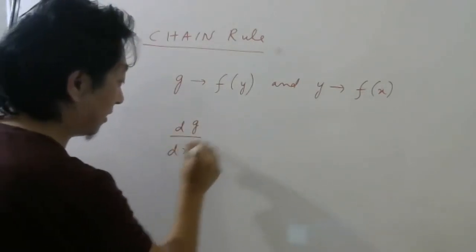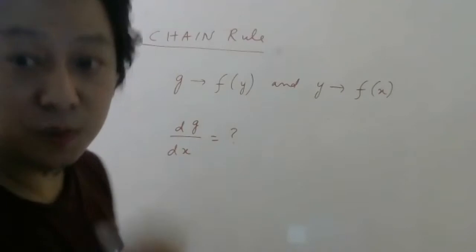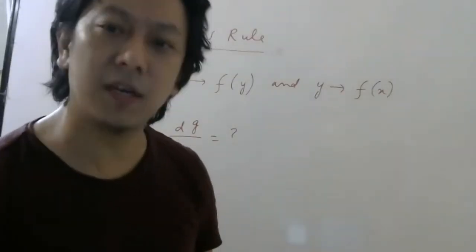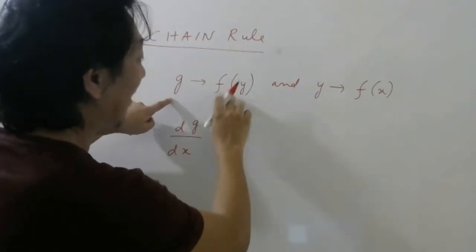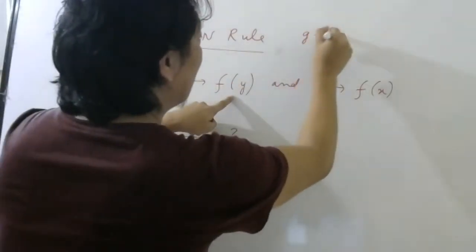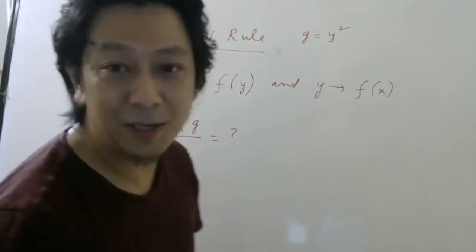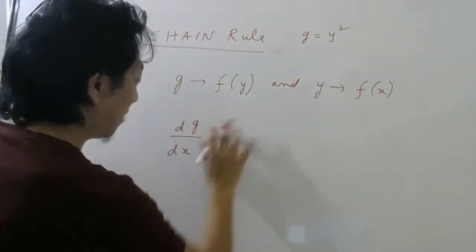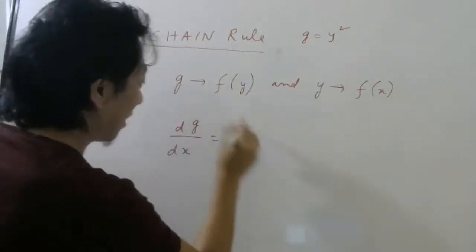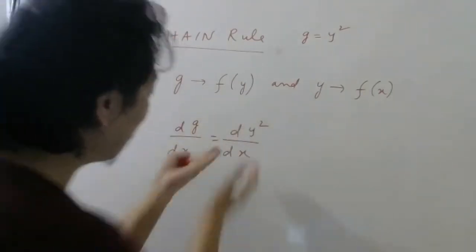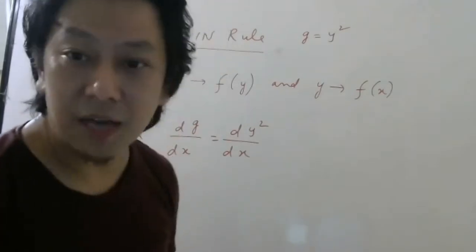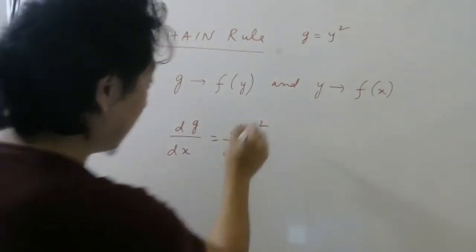How to calculate this? Directly you will not be able to calculate, students. Why, sir, will we not be able to calculate? Because g is a function of y. So they will give you g equal to y square. So here what will you write? This will be a function of y square. So here how will you do it directly? You cannot do this directly, no? Did I give you a formula for this?